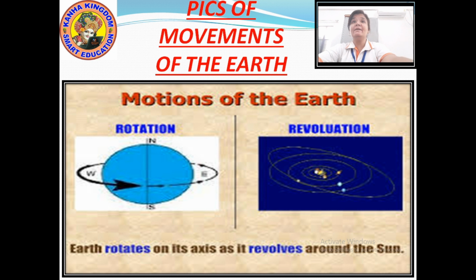Now these are the motions of the earth. In the picture to the left, you can see that the earth is rotating on its axis from west to east.